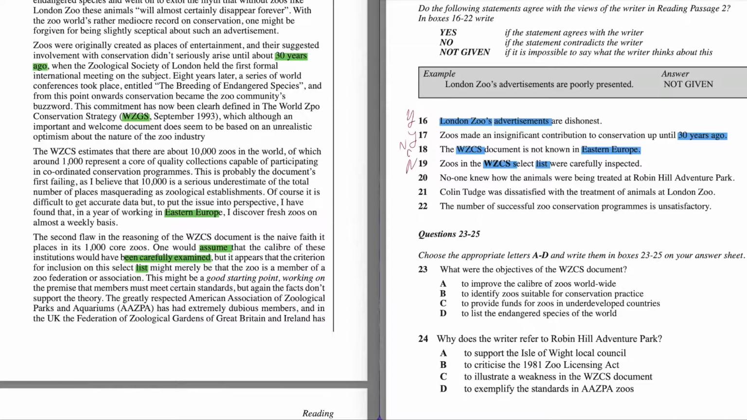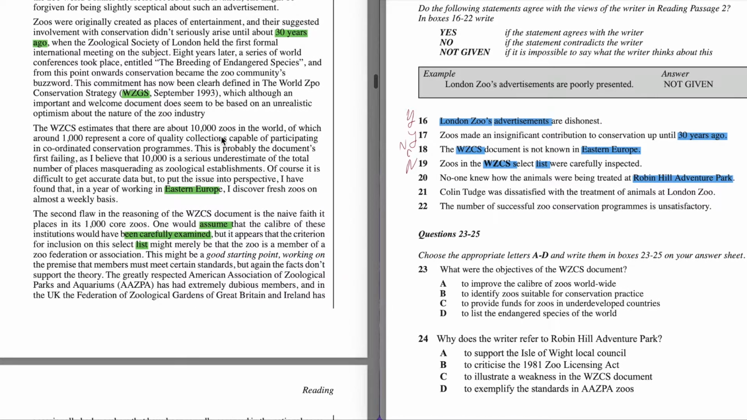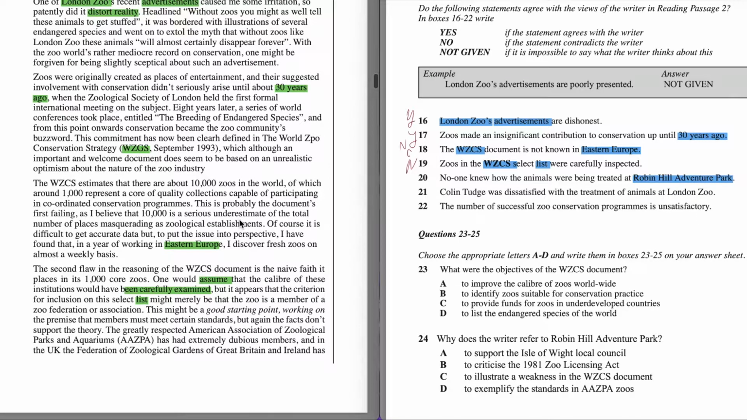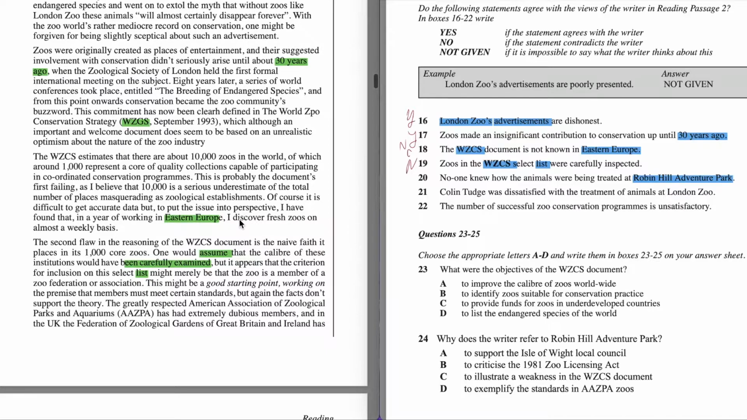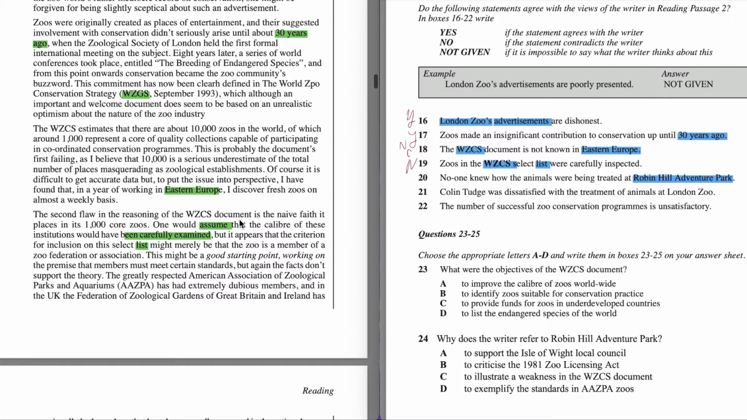And we go further. Question number 20. No one knew how the animals were being treated at Robin Hill Adventure Park. So our keyword is going to be Robin Hill Adventure Park. We know that we haven't seen that exact park yet, and that's why we go further and scan the text and try to find any information about that park.